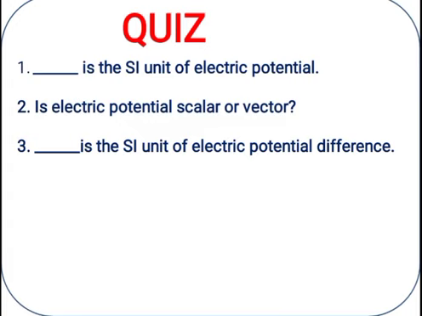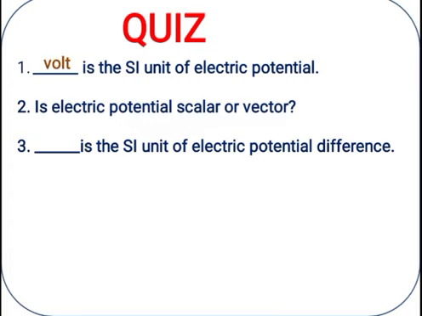First question, dash is the SI unit of electric potential. Second, is electric potential scalar or vector? Third, dash is the SI unit of electric potential difference. Stop the video and cross-verify your answers.